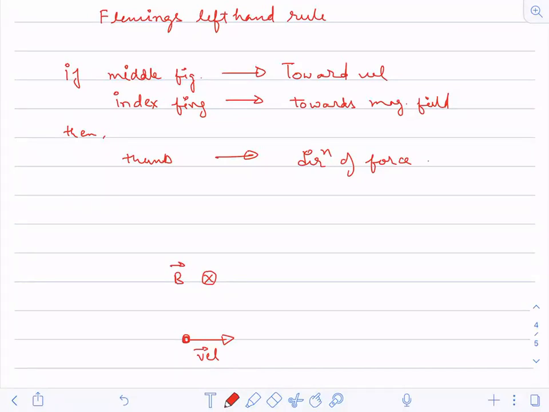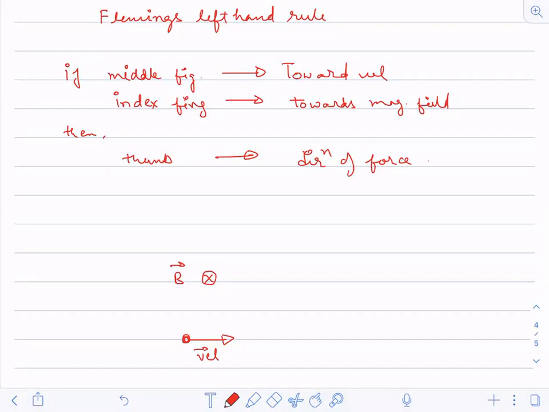Then you will see that the middle finger by default is pointing towards the velocity. Yes or no? Understood?